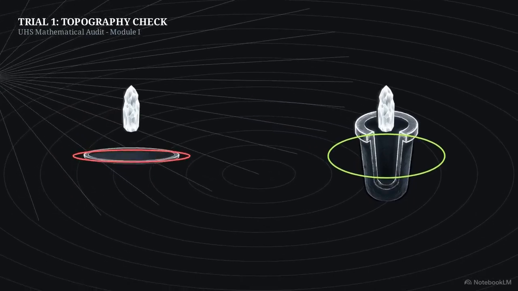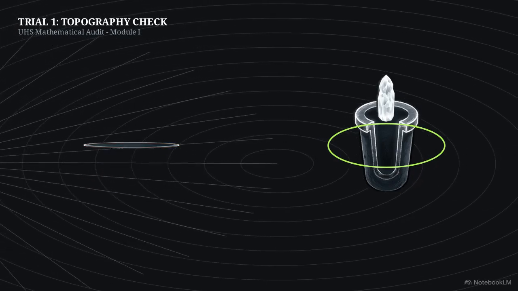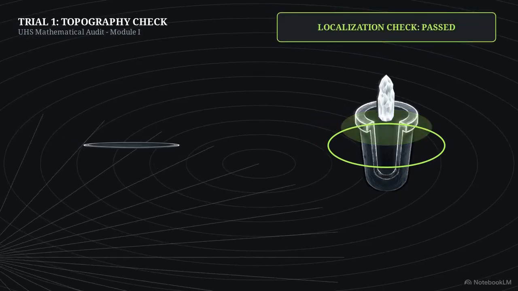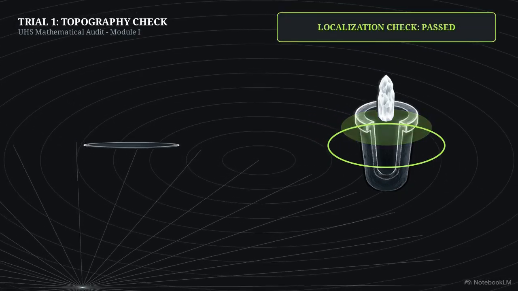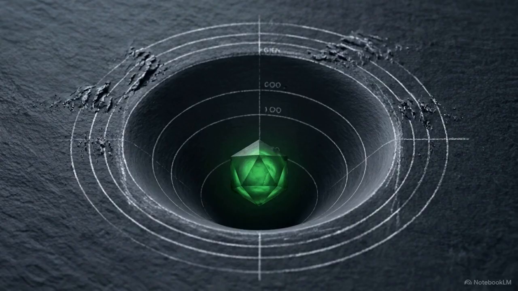The shallow dip flattens under pressure. Its spike quickly dissolves because the geometry cannot physically contain the energy. The deep basin proves the energy is geometrically localized. It provides a structural home, allowing the spike to pass the localization check. Geometric localization is a mandatory prerequisite, but a structure requires more than a deep basin to survive a hostile environment.